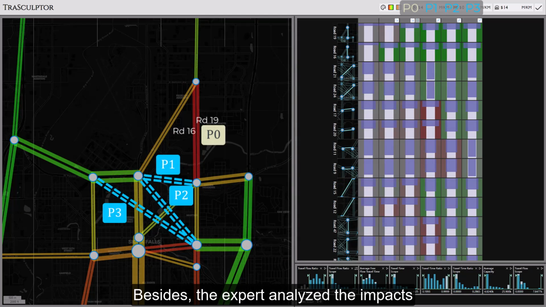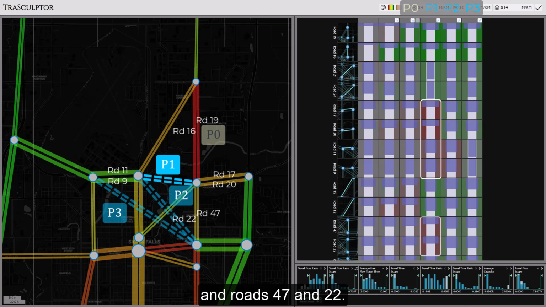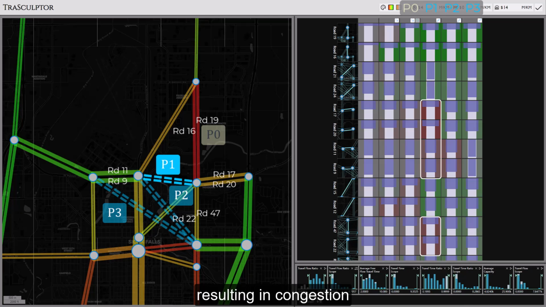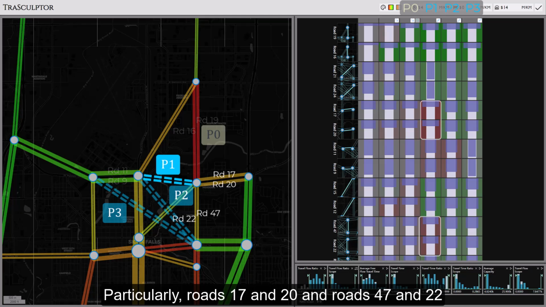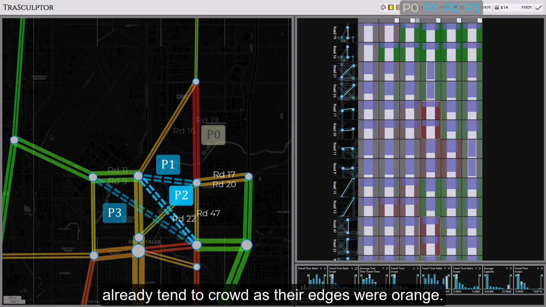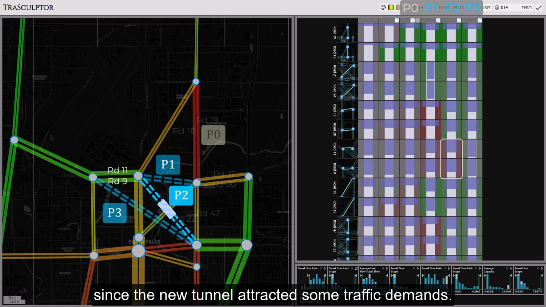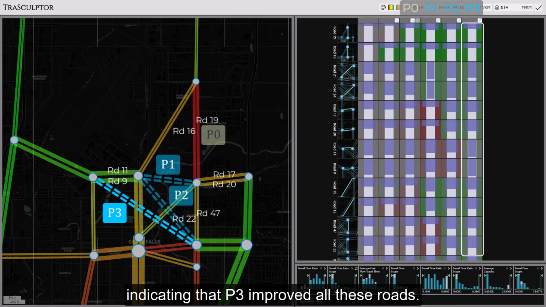Besides, the expert analyzed the impacts of P1, P2, and P3 on other roads. P1 negatively impacts roads 17 and 20, roads 11 and 9, and roads 47 and 22. These roads were directly connected to the new roads, resulting in congestion as most of the traffic flow needed to pass through them. Particularly, roads 17 and 20 and roads 47 and 22 already tend to be crowded as their edges were orange. P2 had negative impacts on roads 11 and 9 since the new tunnel attracted some traffic demands. The glyphs below P3 were green, indicating that P3 improved all these roads.